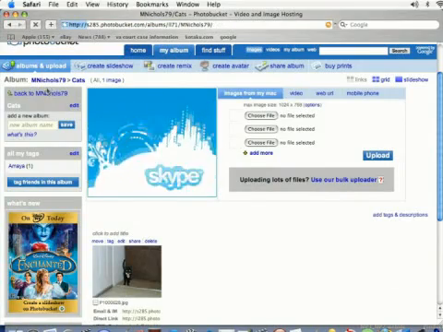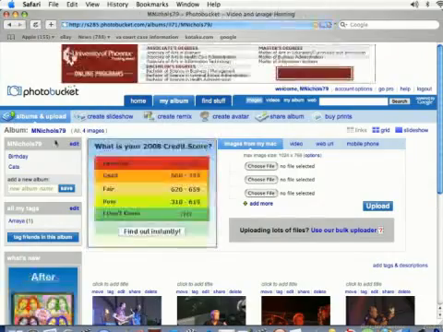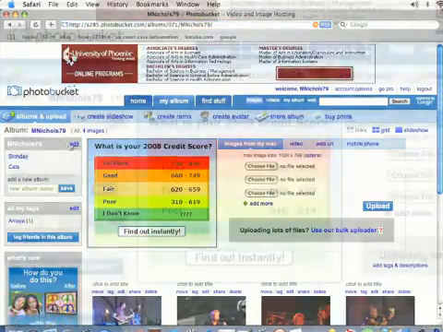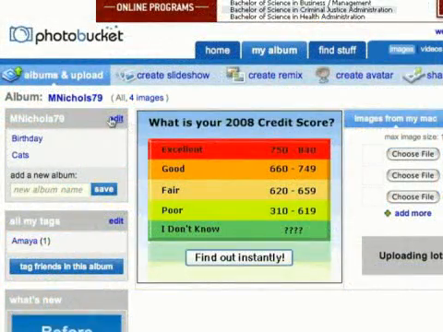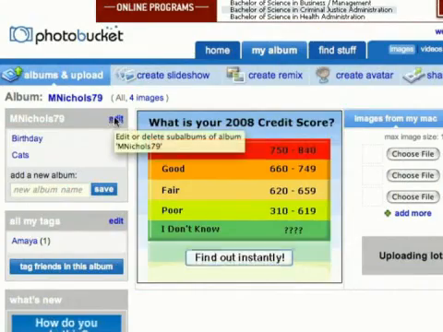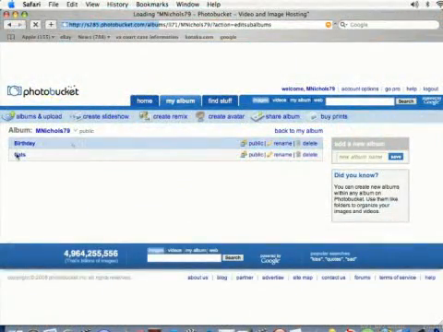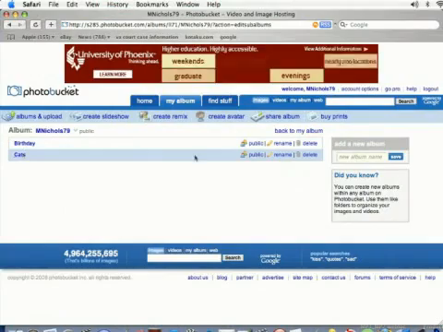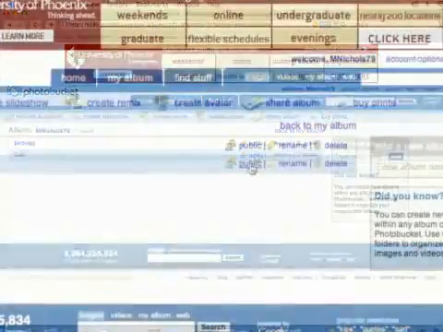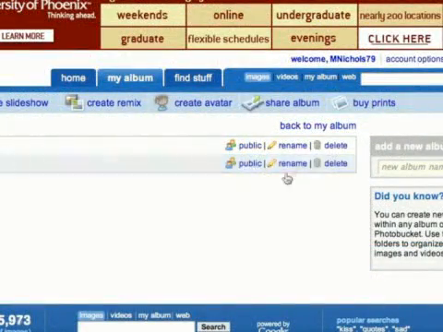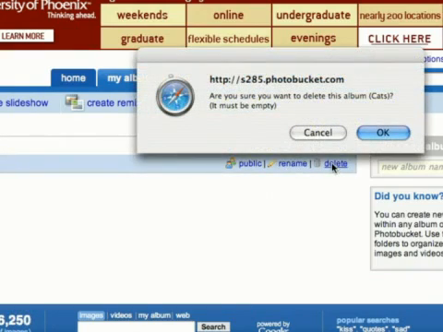to my main album. And if you want to edit an album, all you have to do is click on Edit beside your screen name there, and it's going to show you your albums here. And from here you can choose to make it private, or you can rename it or delete it. But if you want to delete an album, you have to make sure that there's nothing in it.